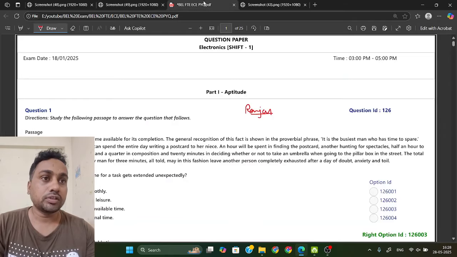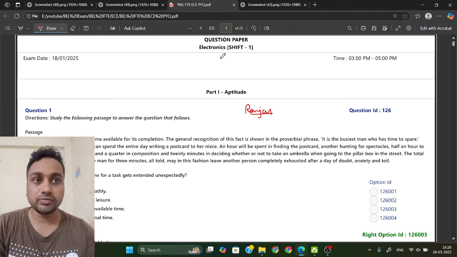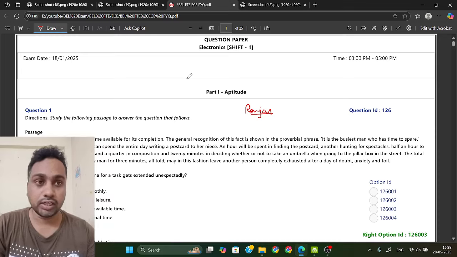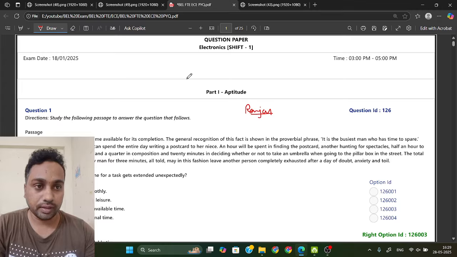So this exam happened on 18 January 2025. This is for the electronics paper. In the FTE exam, they asked concept based questions. So if you solve this previous year paper, and whatever I am going to discuss today, if you note it down and see how they gave concept based questions, and the MCQ options were also concept based, just complete this one.